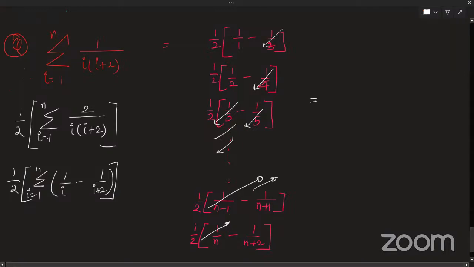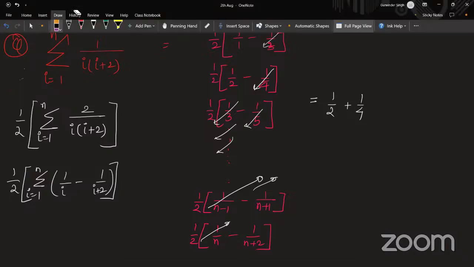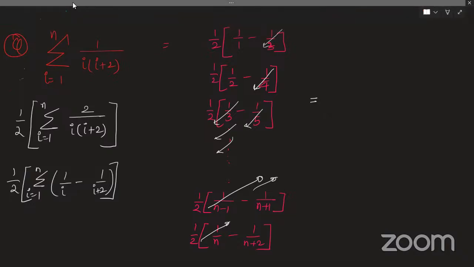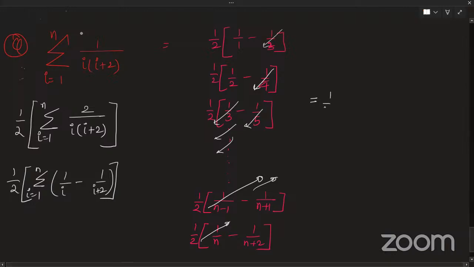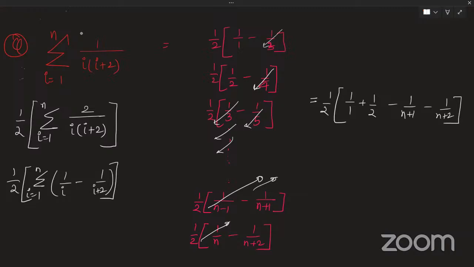So what is my final answer? Can anyone tell me the final answer? Just take 1/2 common. Why are you taking it out of the bracket? No worries, you can just leave your answer as it is. It is 1/2 into 1 plus 1/2 minus 1 by n plus 1 minus 1 by n plus 2. Right? Got it, everyone? Okay, great.